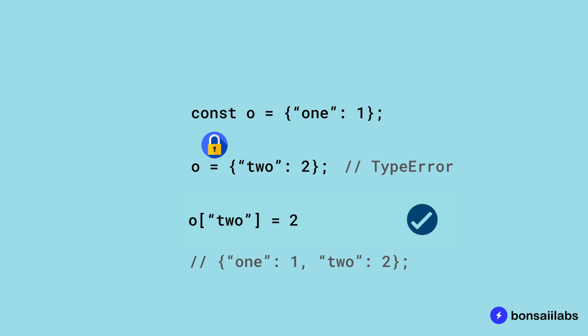This means that declaring a variable using const only guarantees that the reference of the variable to its value is constant or immutable. Visually, this means that the object o will refer to a specific memory location to retrieve the value. It will never change its reference to look for some other memory location. However, the contents at the memory location may change over time. For example, objects, maps, and arrays may change their contents, and const does not take responsibility for that. So when working with const, keep in mind that it deals with the immutability of the variable and the value reference binding, and not the immutability of the value in case they are objects.